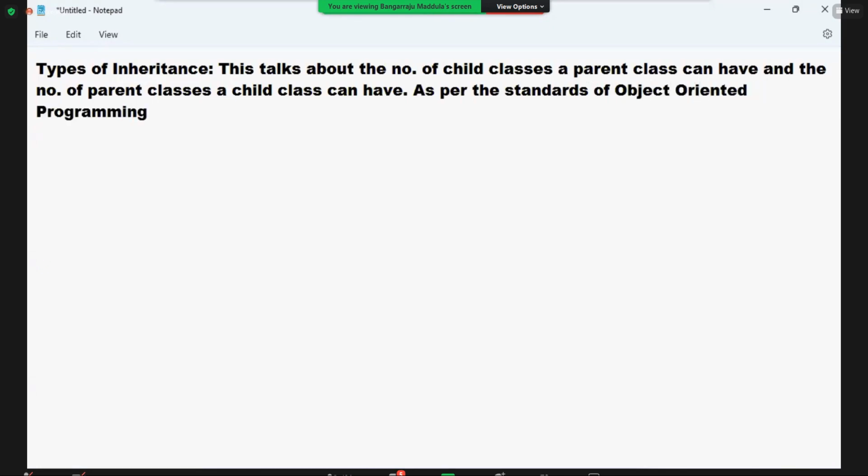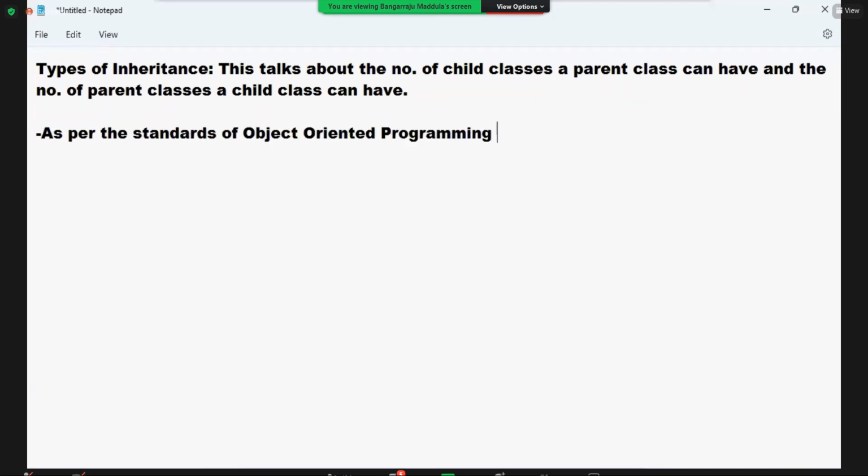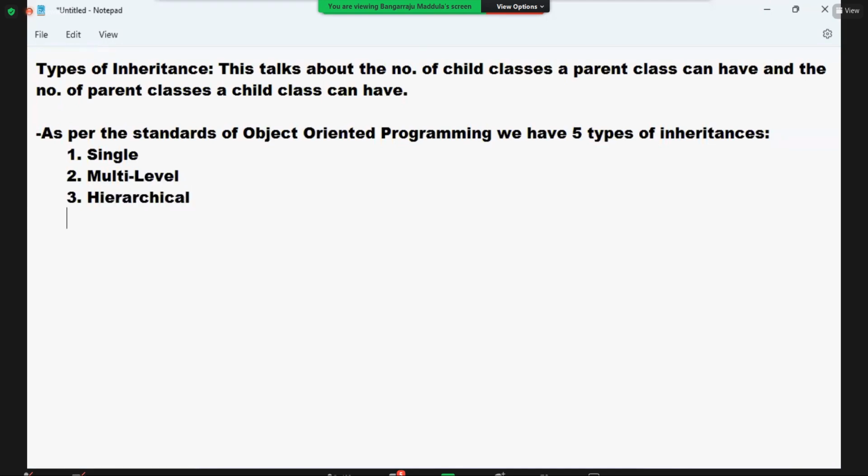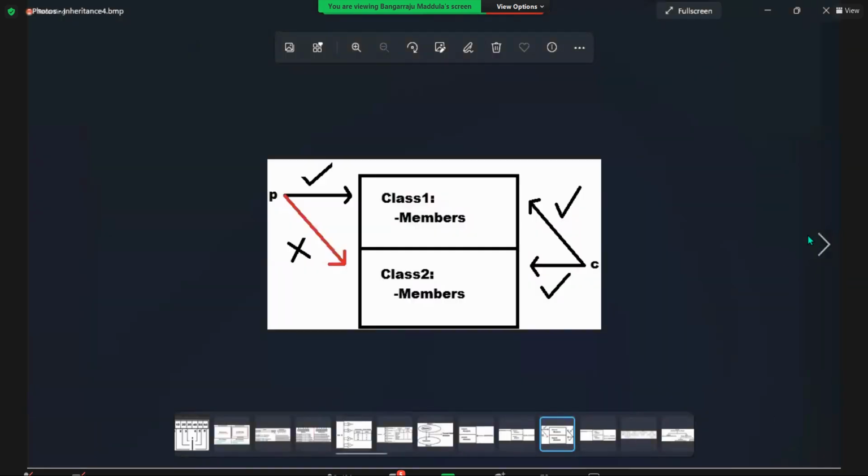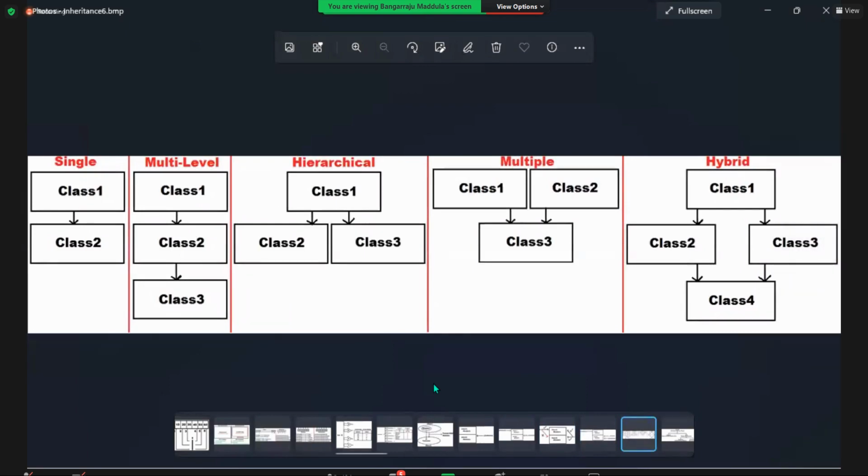As per the standards of object-oriented programming, we have 5 types of inheritances. What are the 5 types? Single, multi-level, hierarchical, multiple, hybrid. So how many do we have? 5 different types. To make you understand this very simply, watch, you'll easily understand.